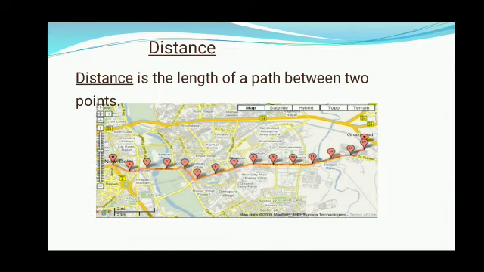Distance is the length of path between 2 points. Children, here one beautiful diagram is given, where you are starting your journey from New Delhi to Ghaziabad. Here the arrow shows the path which is covered from New Delhi to Ghaziabad. So whatever the total length covered by an object from New Delhi to Ghaziabad, it's a distance.